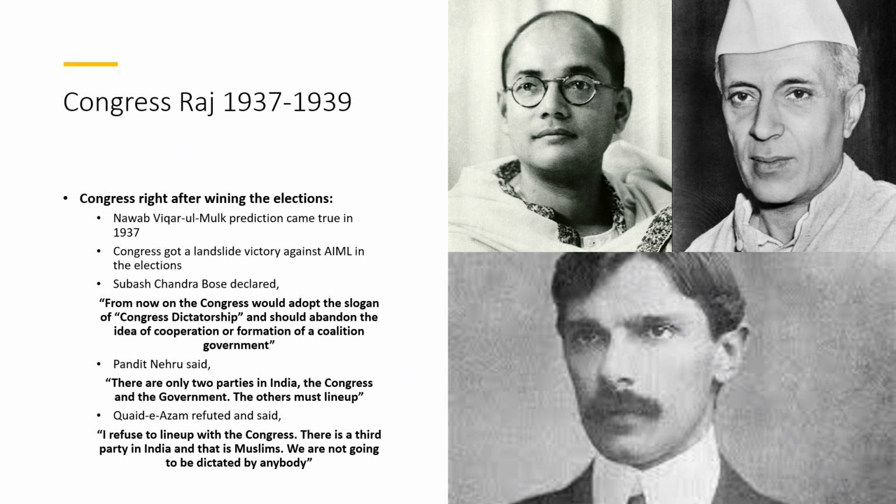Quaid-e-Azam noticed how these 2 leaders of Congress, right after winning the elections, were trying to persecute and oppress Muslims by giving their statements. What they were trying to reflect with these statements is that from now on they would not consider that there is another party in India. There are just 2 parties. First there is Congress and then the government. And now we would rule. There is a rule of Congress dictatorship. This is what Subhash Chandra Bose declared right after winning the elections. So Quaid-e-Azam refuted this.